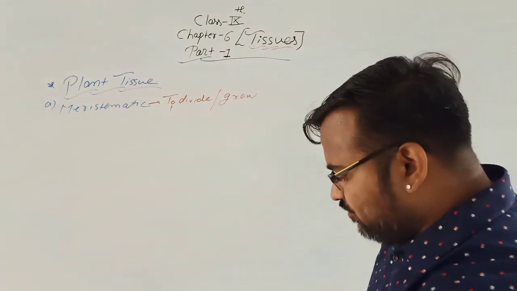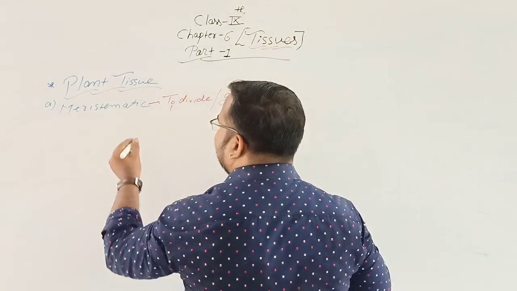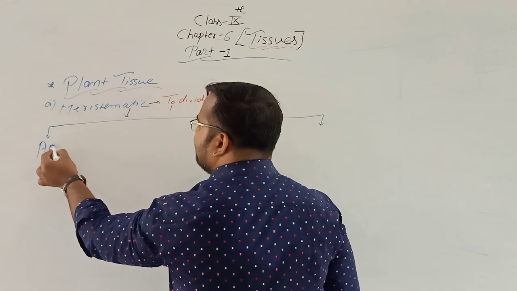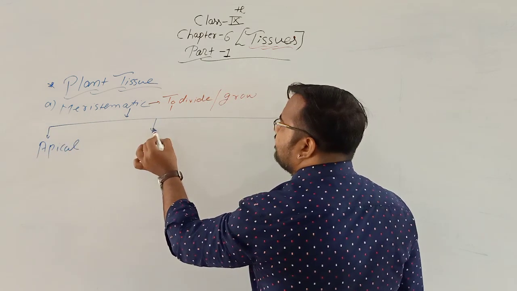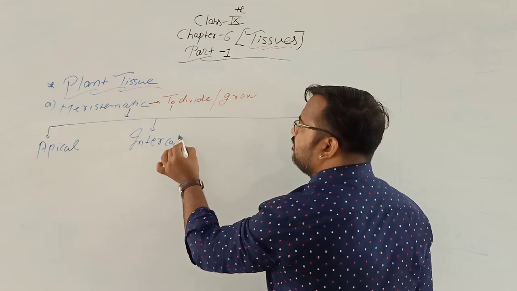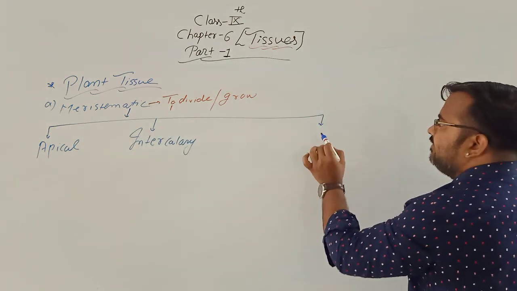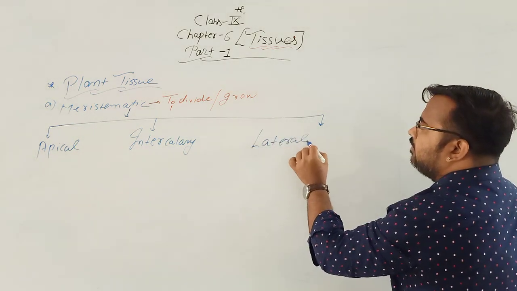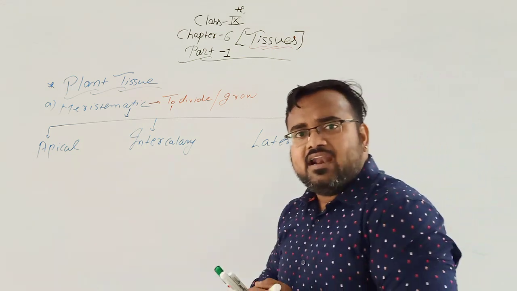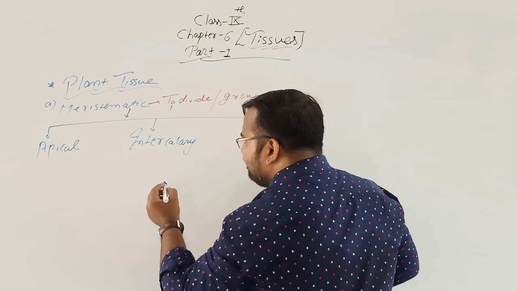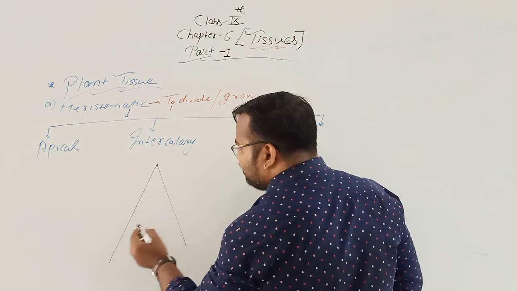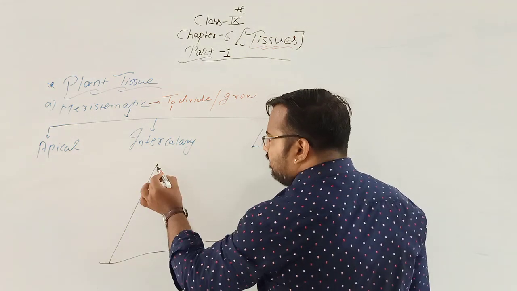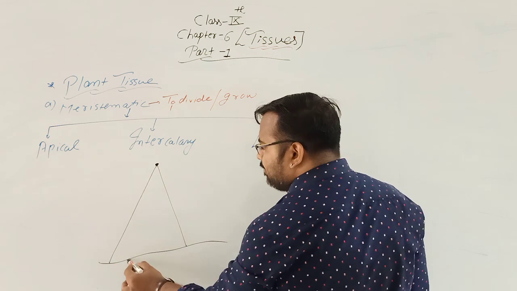So meristematic tissue is divided into three parts. First is apical, second is intercalary, and third is lateral. By one diagram we can understand it better. Suppose this is a part of a plant.